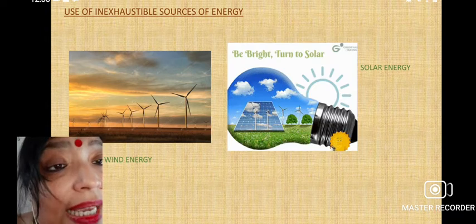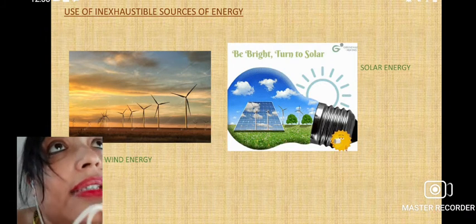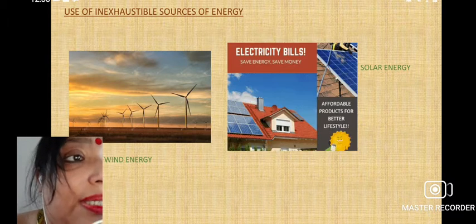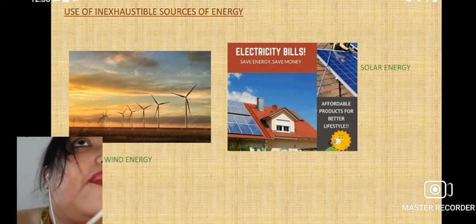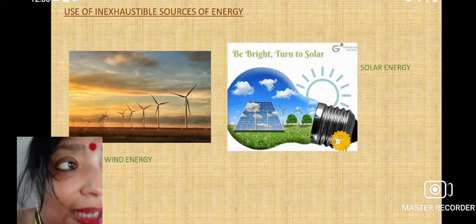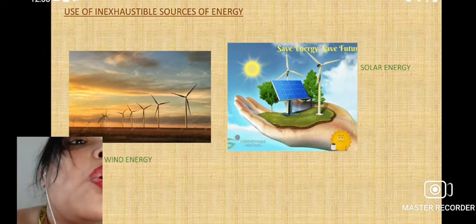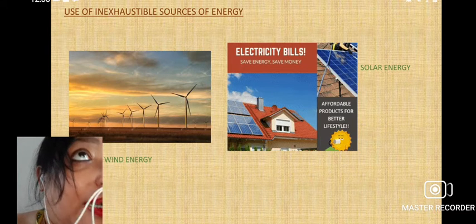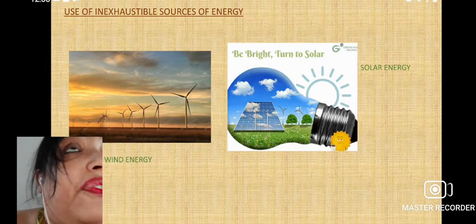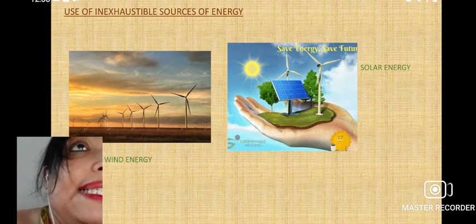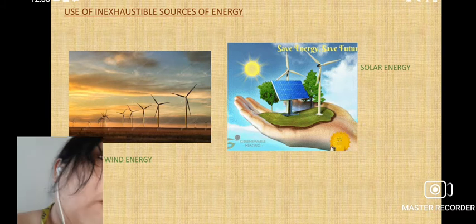But our basic motto is to conserve fossil fuels by these alternative sources, so that they are not exhausted from nature, and at the same time we can form a sustainable environment which can last for long.